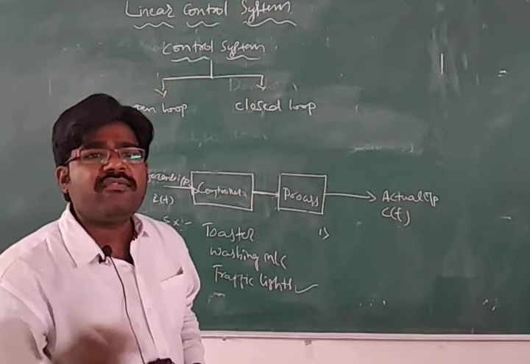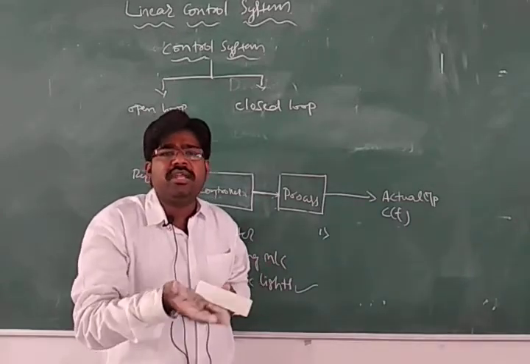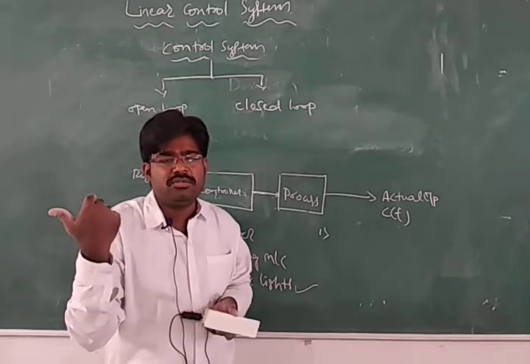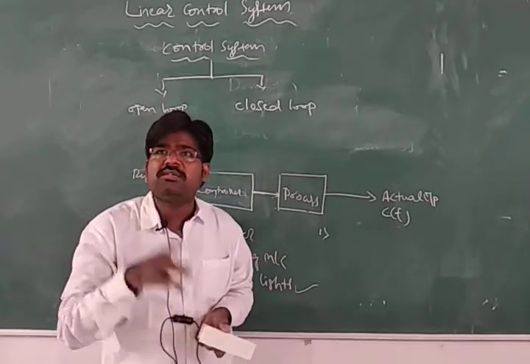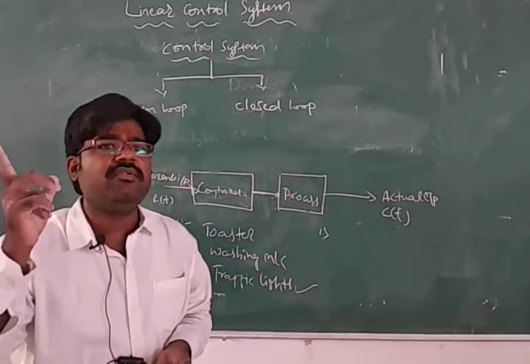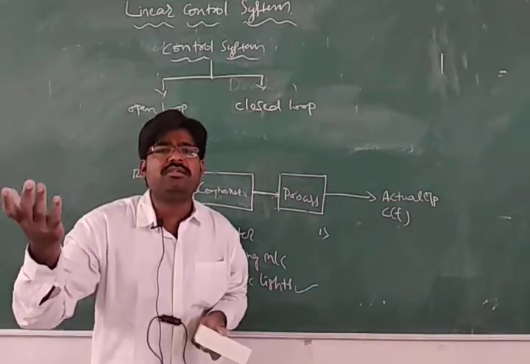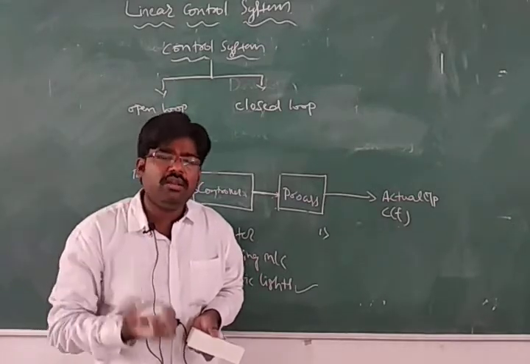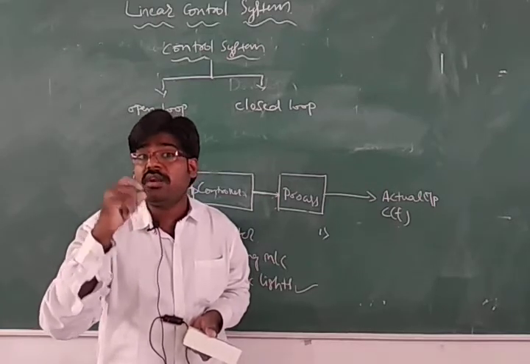You switch on the fan and it starts rotating. After some time, a fluctuation takes place, whether voltage fluctuations or a short circuit. Under those conditions, what happens to the output? The output is speed. What happens to the speed of the fan? The speed gets variation. It reduces, or it can increase: due to over voltage it increases, and due to under voltage or short voltage it reduces. So the output is getting variation due to the disturbances.